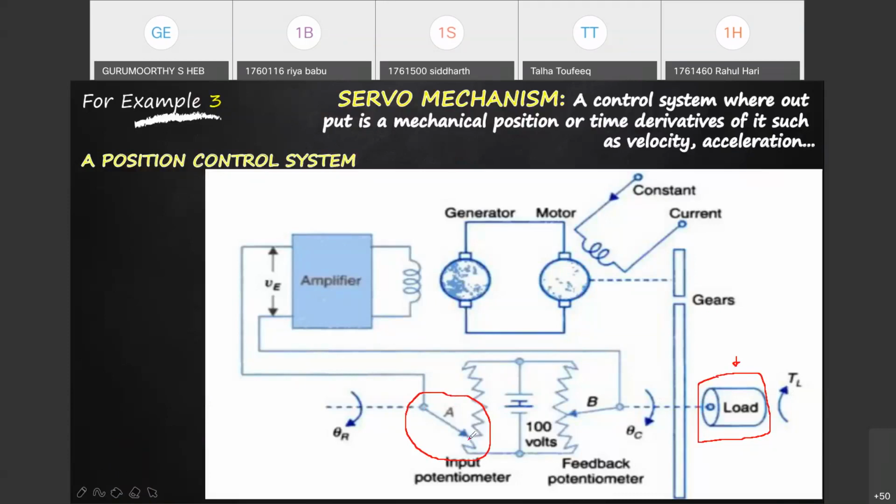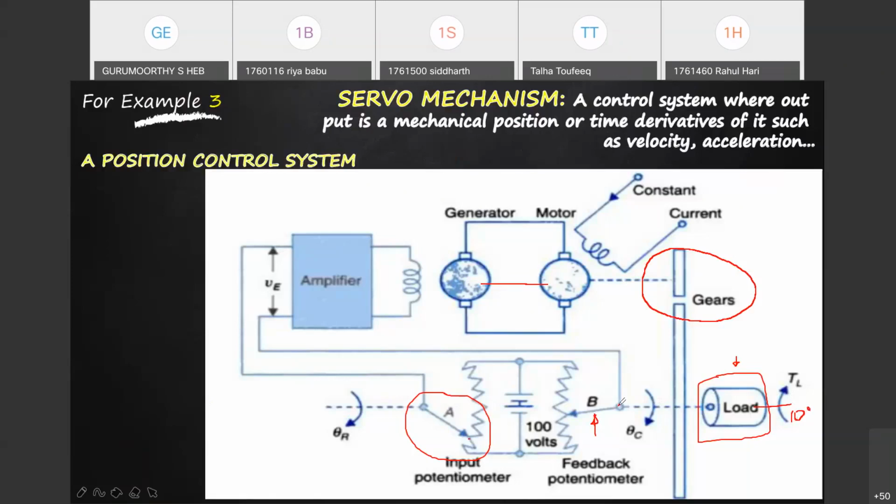This arm is set to this position, and it is connected to the load, so that the motor and generator also turn. Now for some reason there is a disturbance, and this load suddenly moves by 10 degrees.